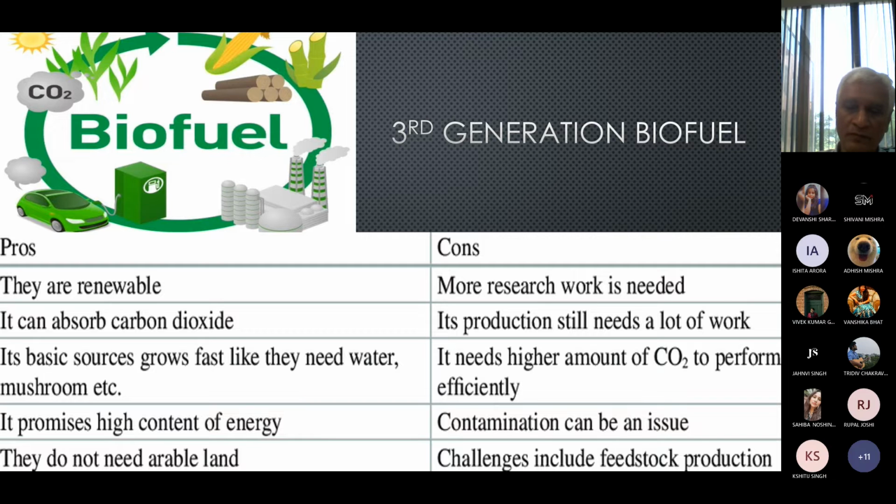The low content of hemicellulose and about zero content of lignin in the algal biomass result in increased hydrolysis and fermentation efficiency.